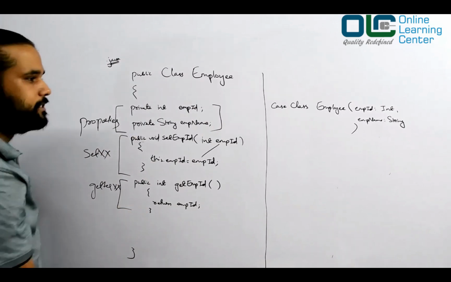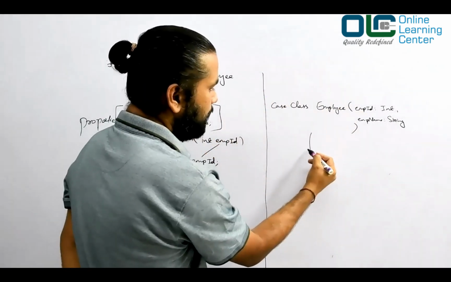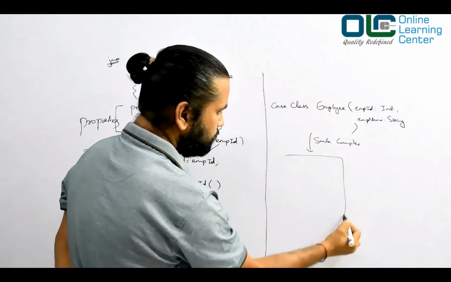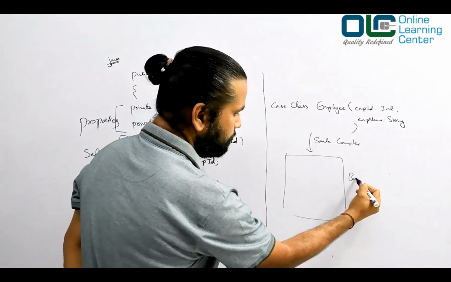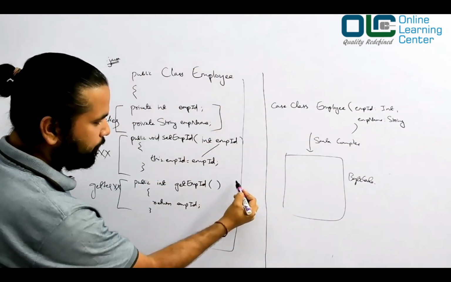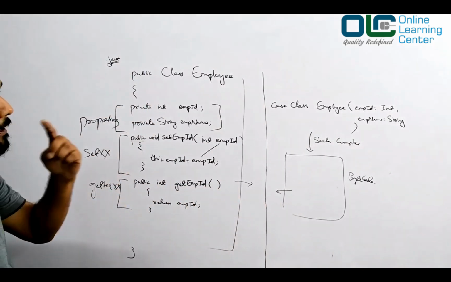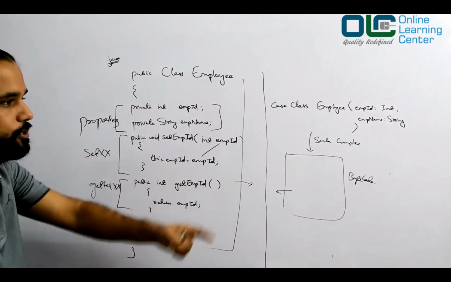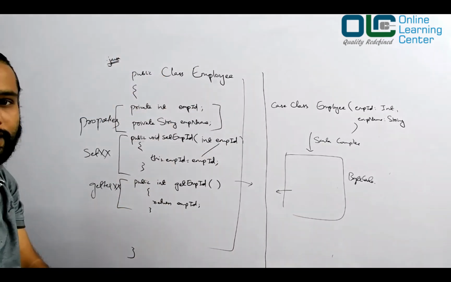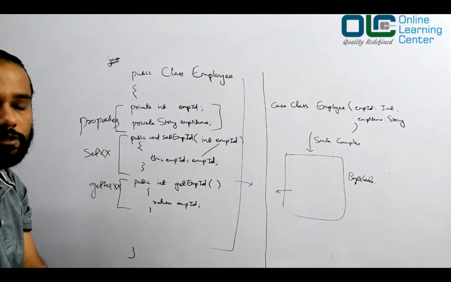But Scala is smart enough. It says you just give me this one line of code, and my Scala compiler will compile it to JVM bytecode. The bytecode produced from this and from the Java file would be the same, ditto, A to Z the same. That is the beauty of Scala. You just have to write a small line of code. Even writing this much takes a lot of effort and time. This is what Scala can do for you. It makes your code short and precise.